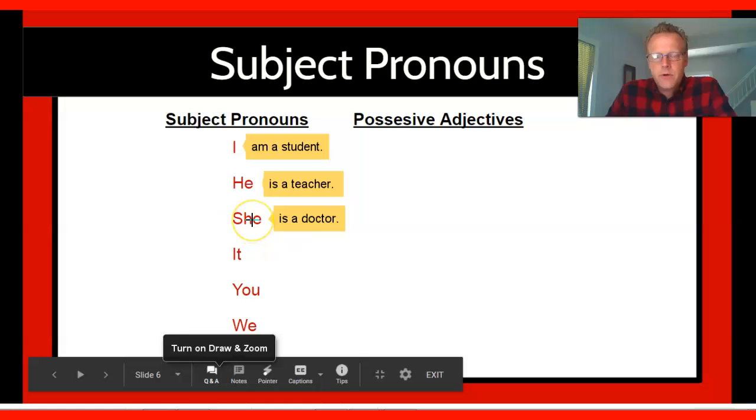Again, the subject pronoun is she. The be verb is is. He is, she is. It is a dog. Subject pronoun it. Is the be verb.